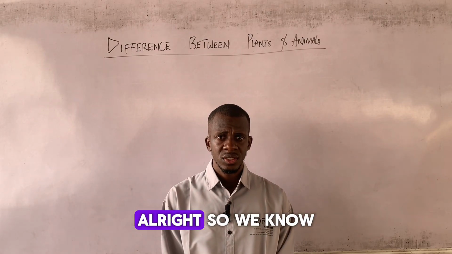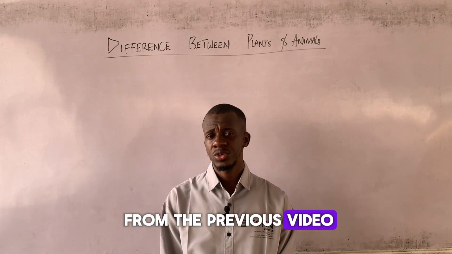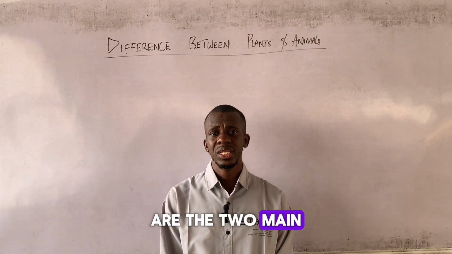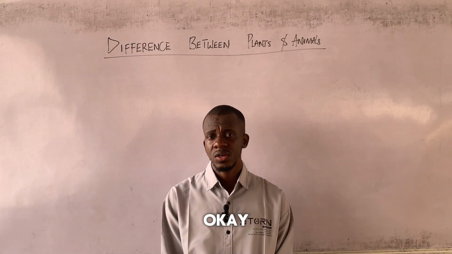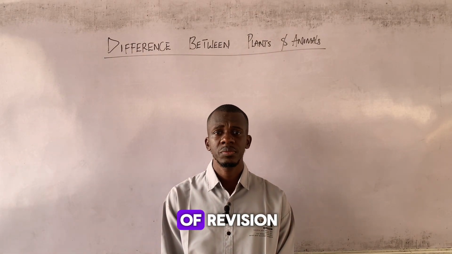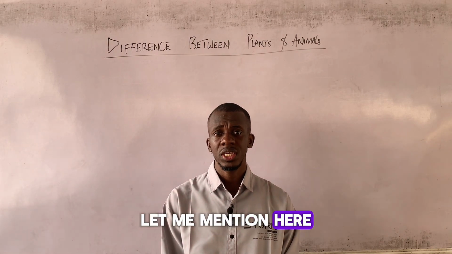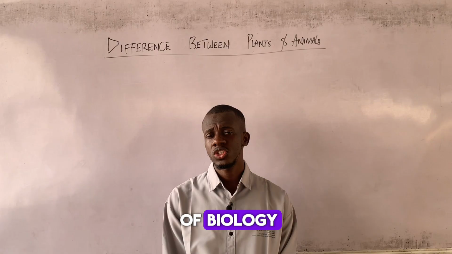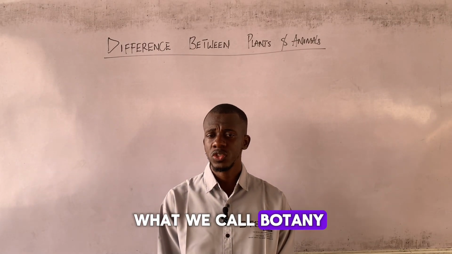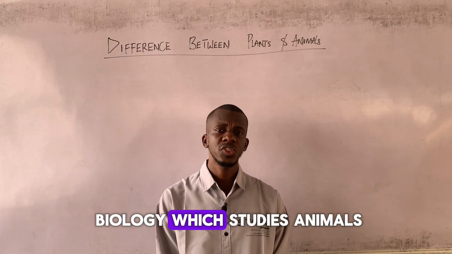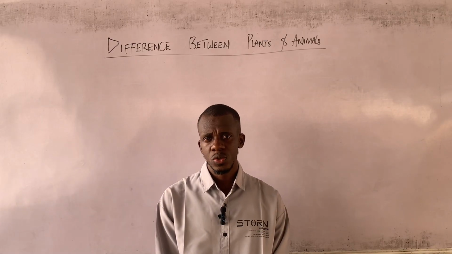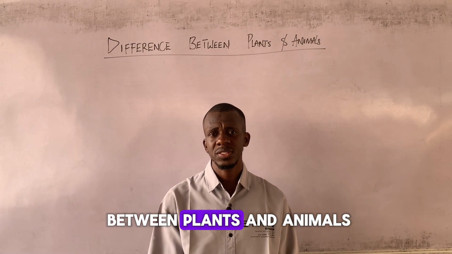We know from the previous class that plants and animals are the two main categories of living things. And for the sake of revision, let me mention again that the branch of biology which studies plants is what we call botany, and the branch of biology which studies animals is what we call zoology. So let's see the difference between plants and animals.